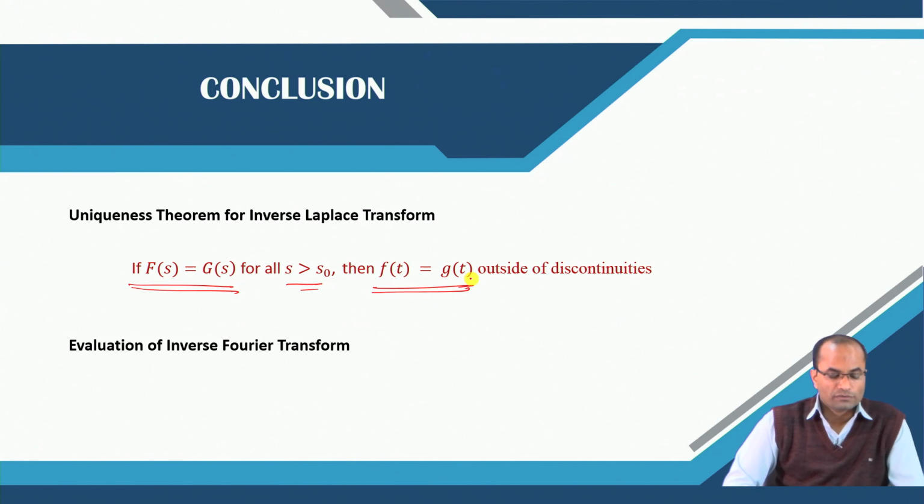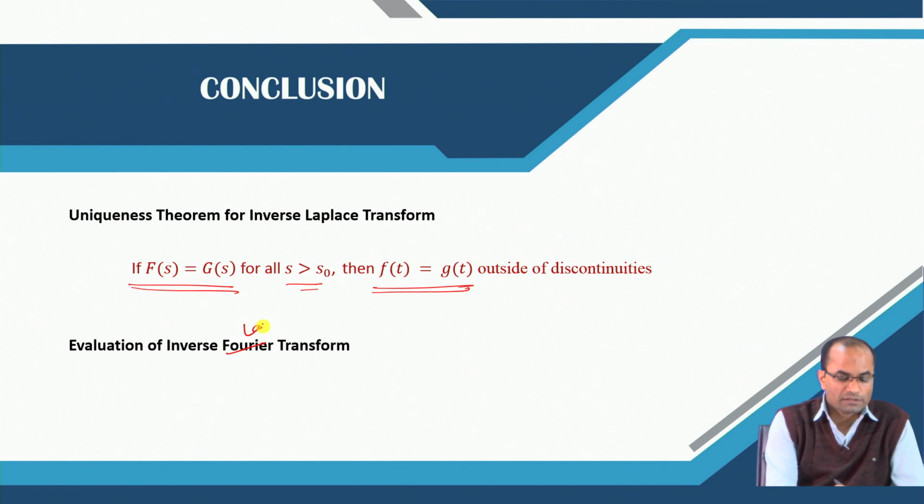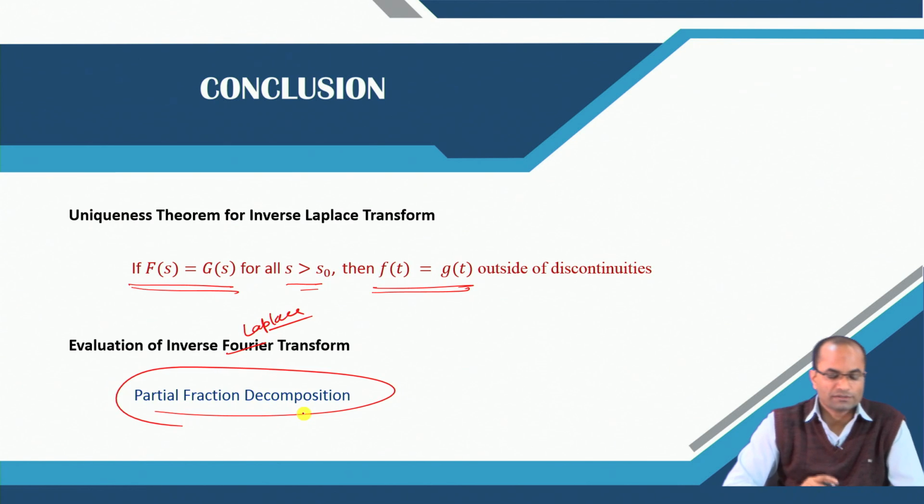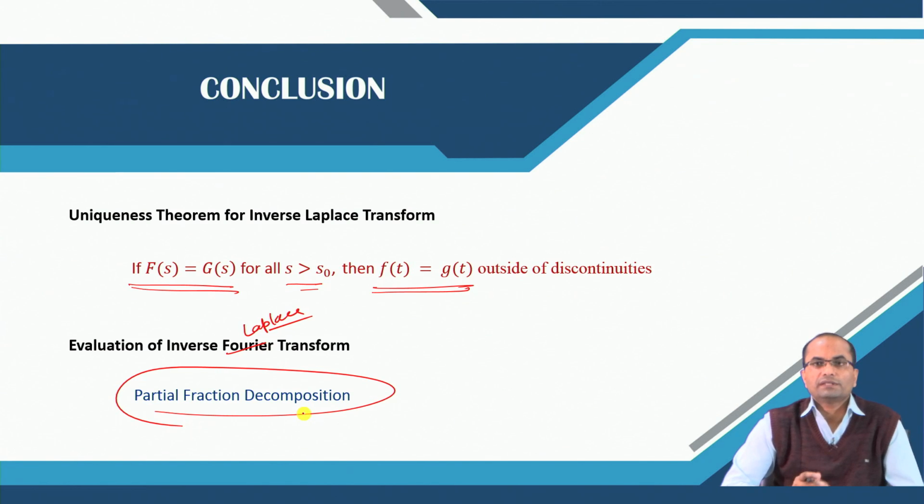And the evaluation of the inverse Laplace transform is done based on this idea of partial fractions. So, this is one of the techniques to get the inverse of the Laplace transform.